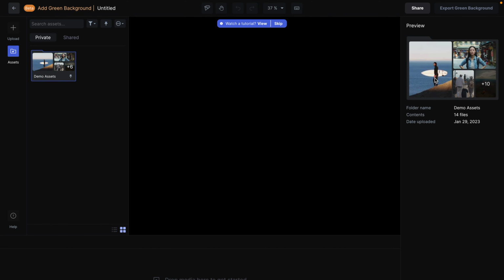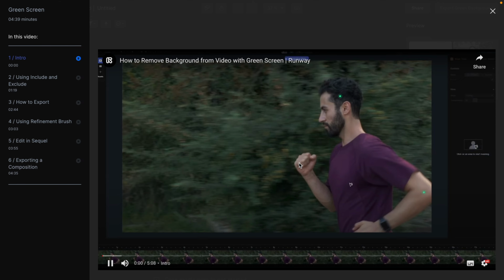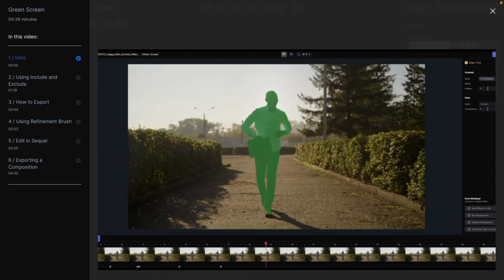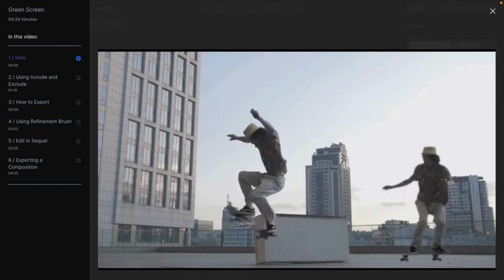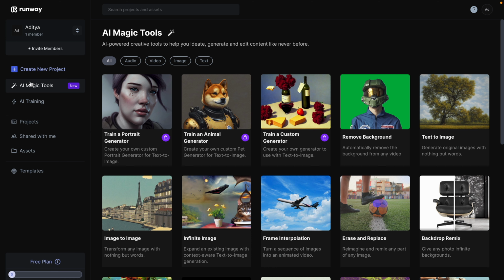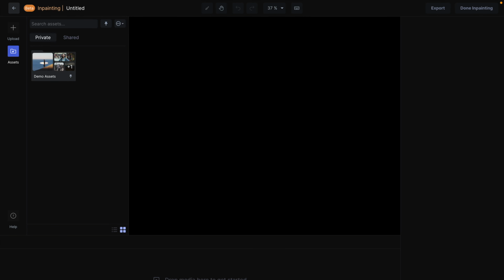They have YouTube videos built in, and you will be prompted to that route. We're going to be looking at how you can use Runway's green screen edit feature, where you can isolate objects from the video background, and it gives you the best edition possible with very little time needed. This tool is useful for particular video tasks, and they have multiple compositing tools available for replacing the background. Now what I am looking at is inpainting, where you can remove objects.